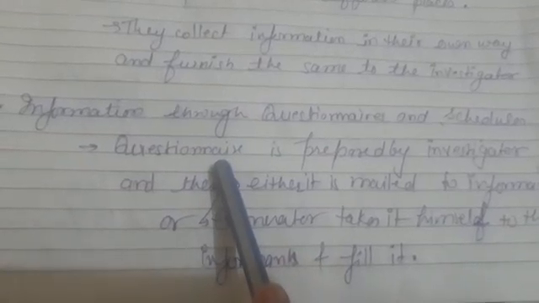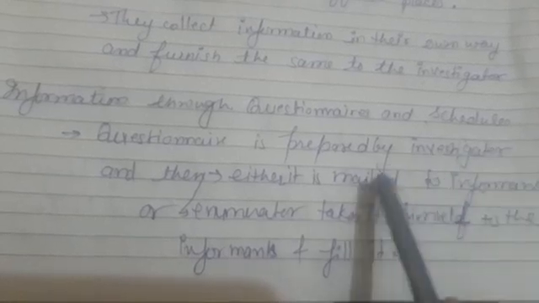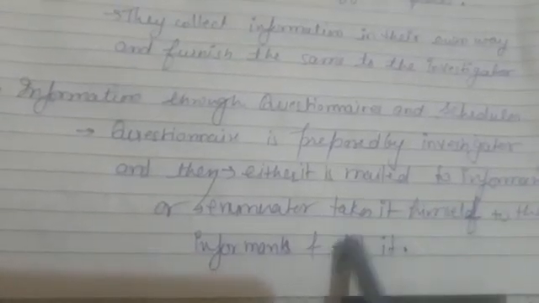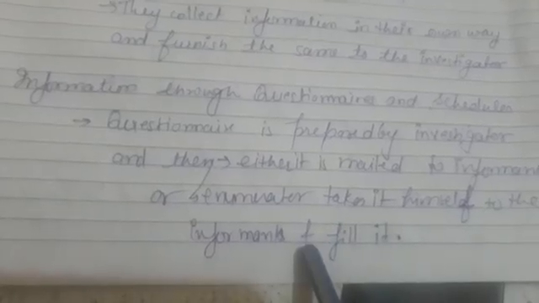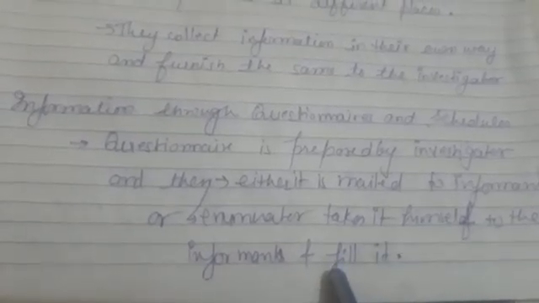Next method is information through questionnaires and schedule. Questionnaire is prepared by the investigator in this method, means a set of questions is prepared, that is called questionnaire, and then either it is mailed to the informant under the mailing method, or the enumerator takes it himself to the informant and fills it under the enumerator's method. Enumerator is a person appointed by the investigator who does the work of filling up the forms or the questionnaire. In this method, when enumerator takes that questionnaire, then that questionnaire is termed as schedule.